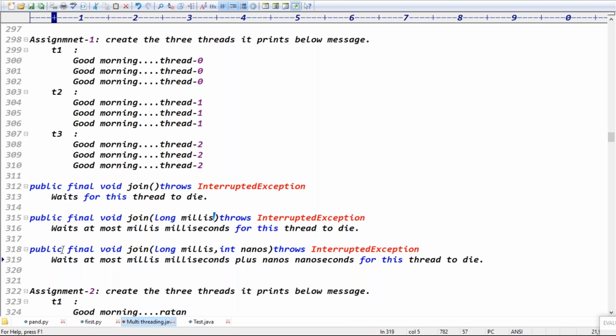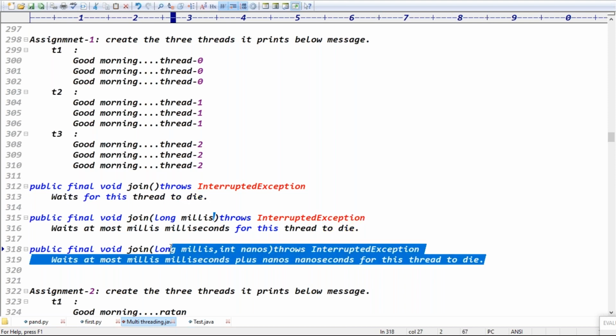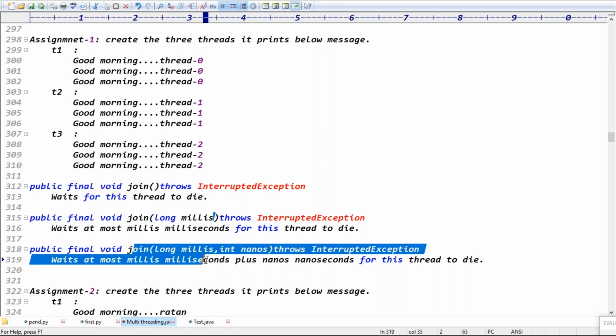And what about the third case, guys? It will wait for the milliseconds and nanoseconds for this thread to die. We are giving this much time for this thread. Meanwhile, if it is completed, no problem. If it is not completed, then all threads will run parallel, right? Guys, are you clear now?